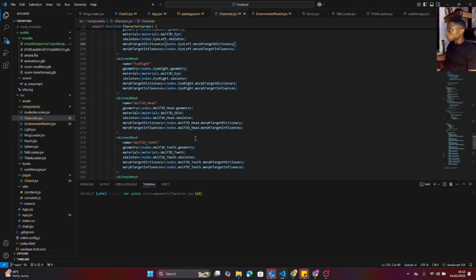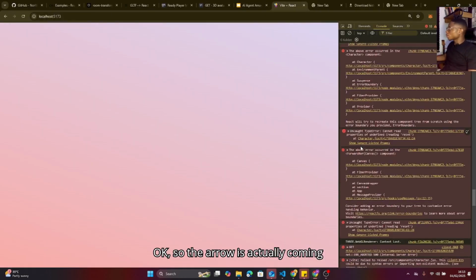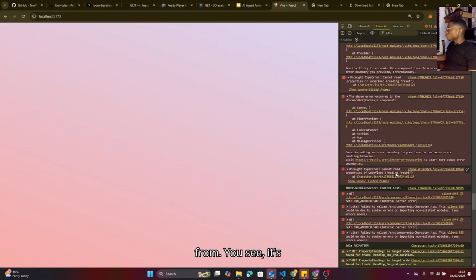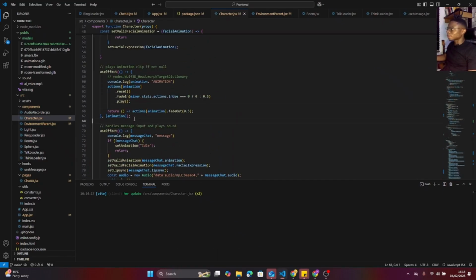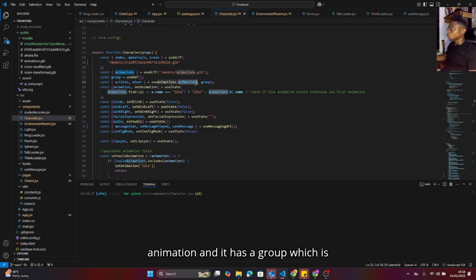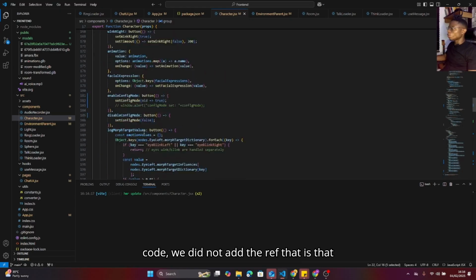Okay, so the error is actually coming from, you see, it's undefined. What it's saying here is that it's at character 61. So when I go to character 61, okay, it's trying to play the animations from actions, right? So it's basically saying that the reset is undefined. Let's check action. So action is coming from the animation, and it has a group which is coming from the use ref. So basically, when we were importing the character that we just pasted now, the character code, we did not add the ref that's supposed to come with it.